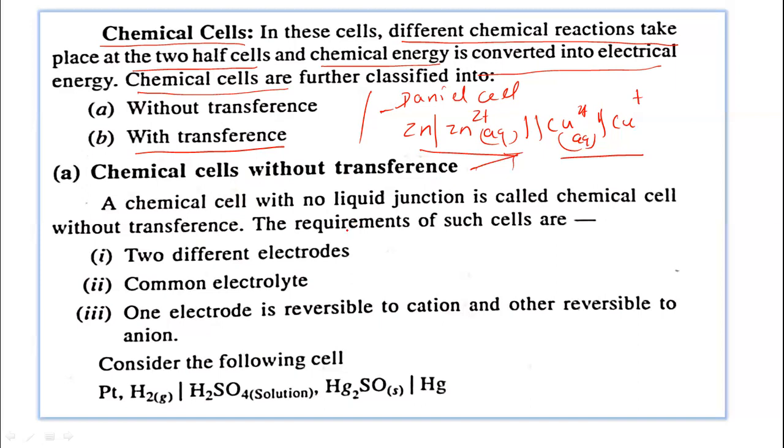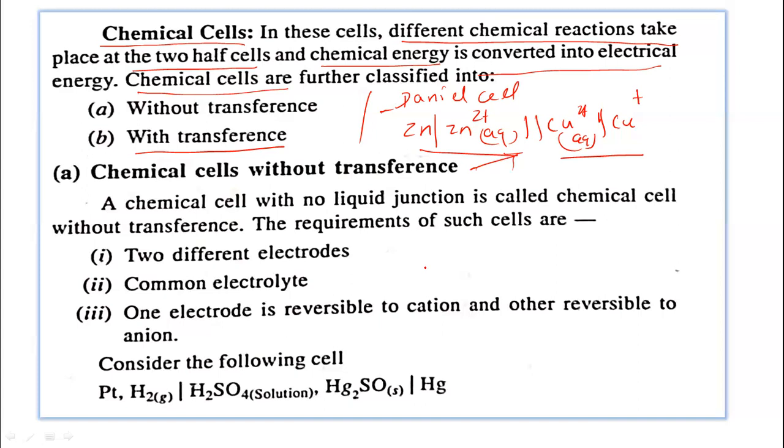So a chemical cell with no liquid junction potential is called chemical cell without transference. Actually, this double vertical line indicates the salt bridge, and the salt bridge minimizes the liquid junction potential. There should be no liquid junction potential.